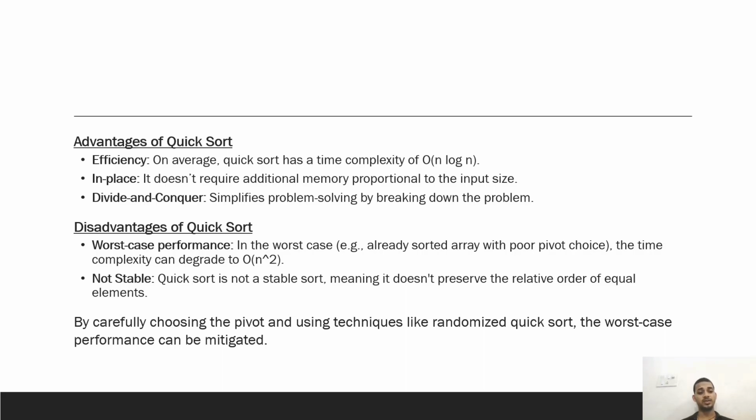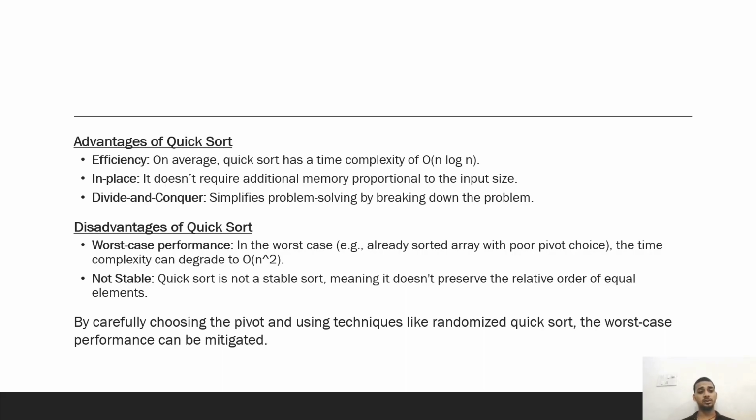Worst case performance: in the worst case, for example an already sorted array with poor pivot choice, the time complexity can degrade to n square. Not stable: quicksort is not a stable sort, meaning it does not preserve the relative order of equal elements. By carefully choosing the pivot and using techniques like randomized quicksort, the worst case performance can be mitigated.